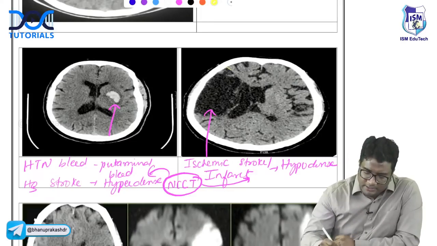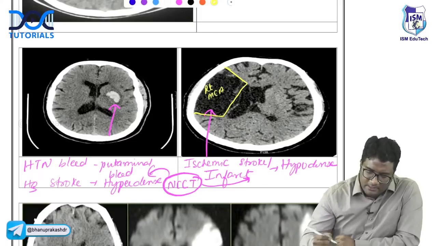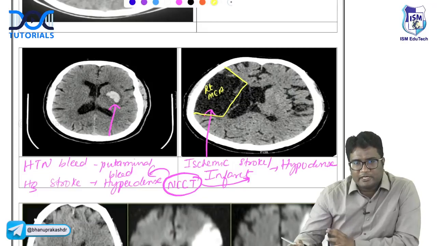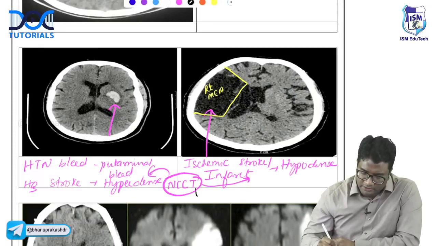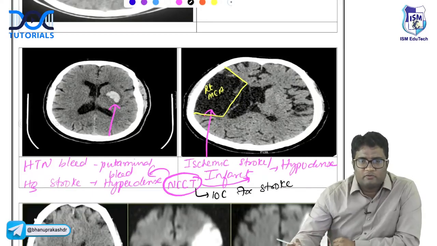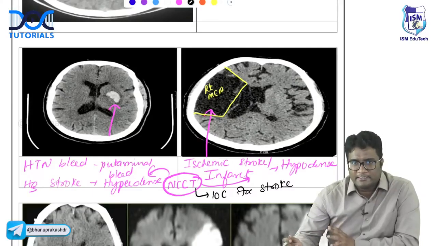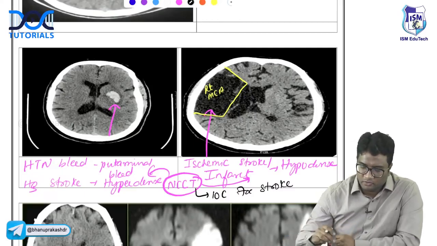And you are seeing here a wedge-shaped area, gray-white matter interface in a right MCA territory. Right, so this is right MCA infarction showing this ischemic stroke or infarct. So the non-contrast CT is the investigation of choice for stroke patients. To differentiate hemorrhagic stroke from ischemic stroke, we go for non-contrast CT. If it is hyperdense, it is hemorrhagic stroke. If it is hypodense, it is ischemic stroke or acute infarct.